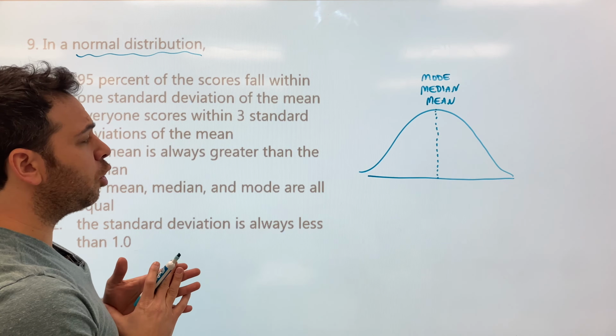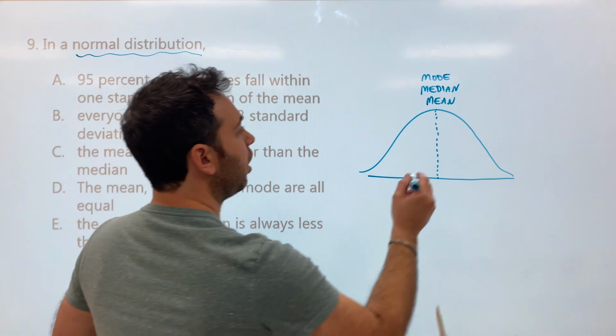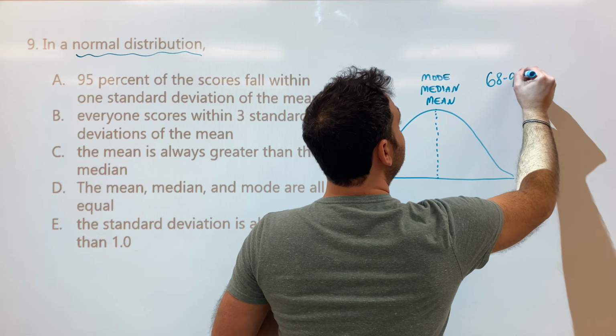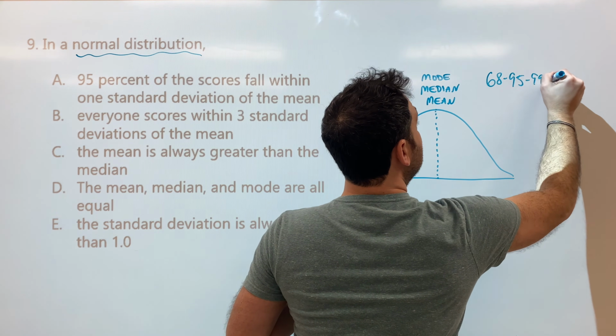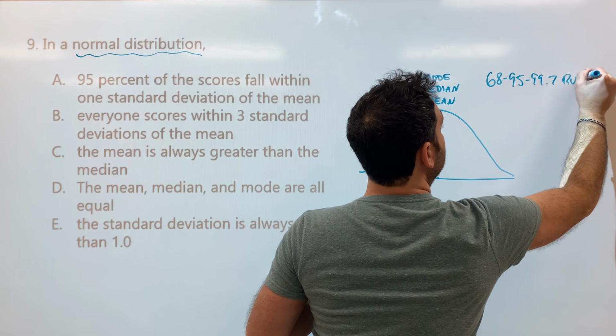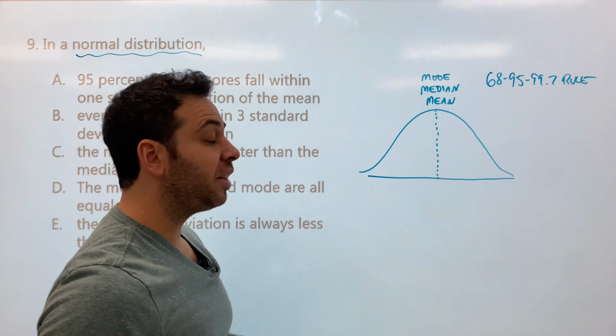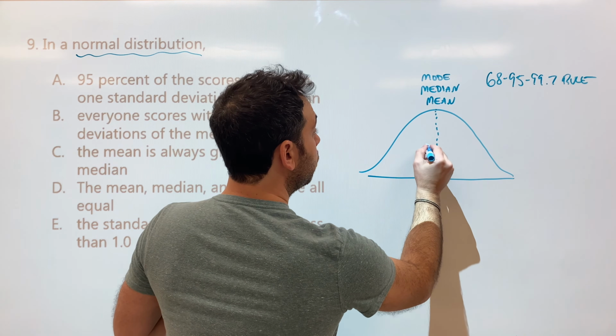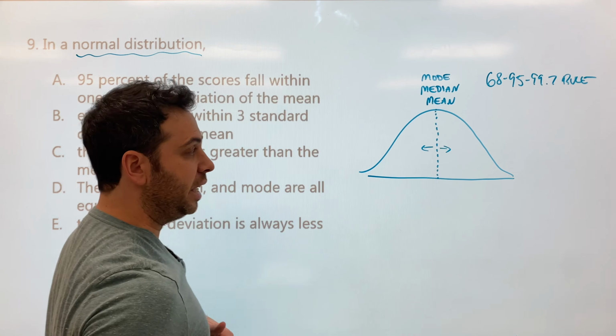The other thing we know about a normal distribution is what we call, I'll write this over here, the 68, 95, 99.7 rule. Okay, what does this mean? We should always think about that with the normal distribution. It means we talk about standard deviation, which is how far scores are spread out from the mean.